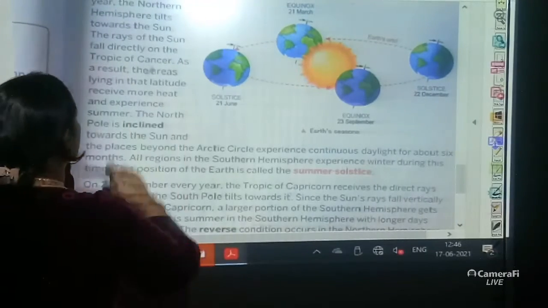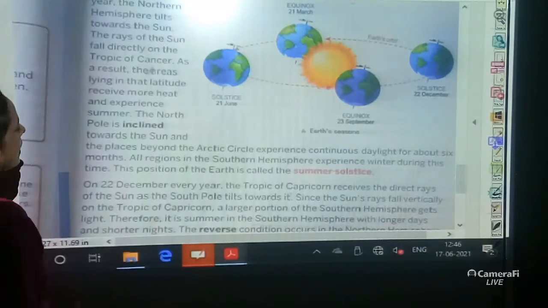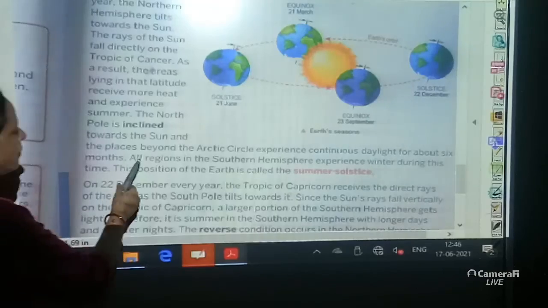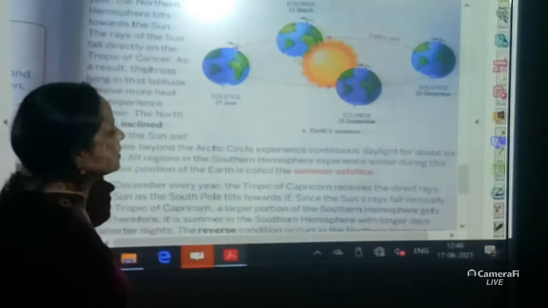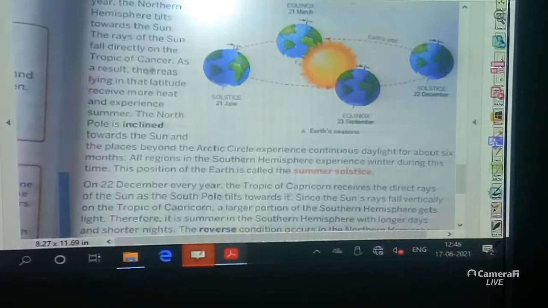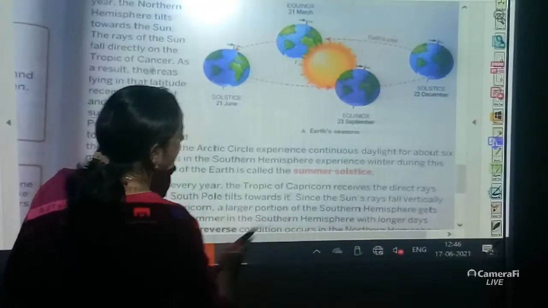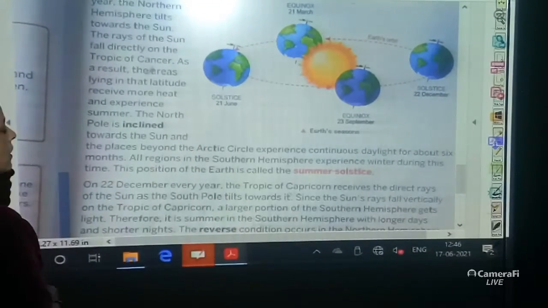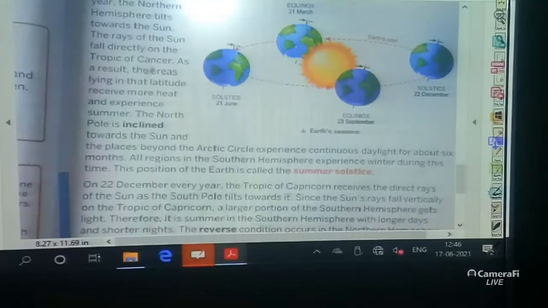As a result, the areas lying in that latitude receive more heat and experience summer. The North Pole is inclined towards the sun, and the places beyond the Arctic Circle experience continuous daylight for about 6 months. All regions in the southern hemisphere experience winter during this time. This position of the Earth is called the summer solstice.